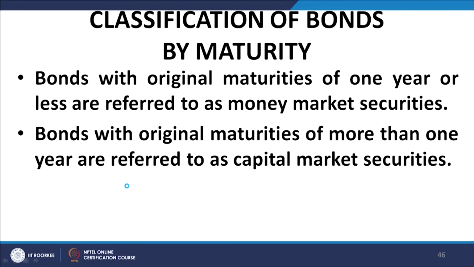Now, classification of bonds by maturity. Usually instruments which have a maturity of 1 year or less are traded in what are called money markets. We have already talked about that. Bonds which have maturities of more than 1 year and less than 10 years are usually called notes, and bonds which have a maturity of more than 10 years are usually called bonds. Although in India we normally talk about instruments which have a maturity of more than 1 year as bonds, technically instruments having maturities of between 1 year and 10 years are called notes.